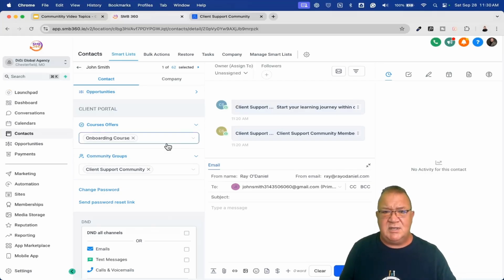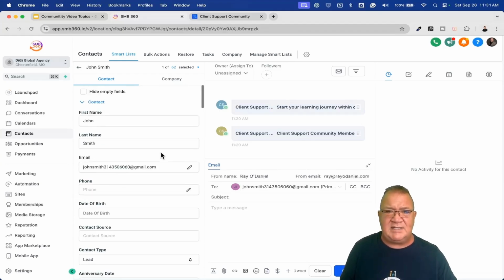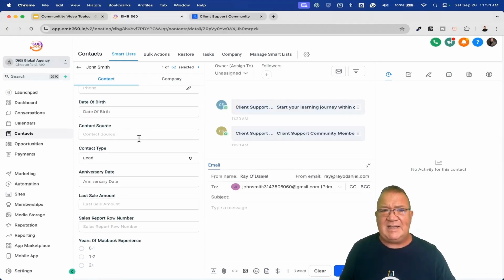There's no source. Nothing that you can configure here. If you take a look here, there's no contact source that it came from, nothing like that. There's no way for you to, in a sense, have a workflow to flag if John's account got created through the portal. You can have people who get user accounts created in your sub account who you may not know about. They could just pop up and be a new user, but that's because they signed up through your portal. That is an issue or problem.